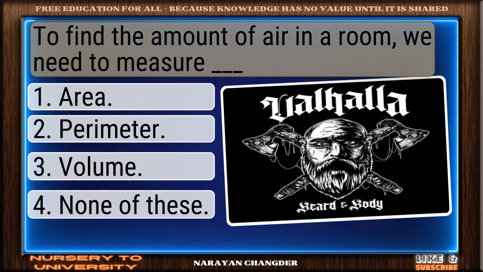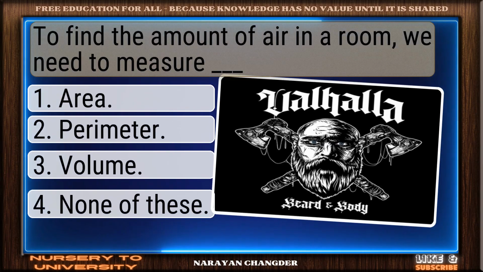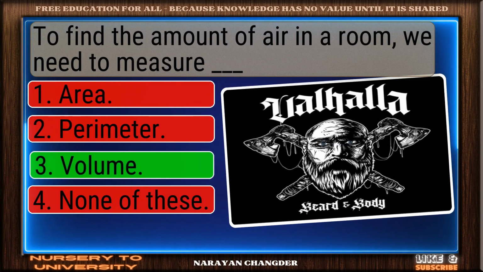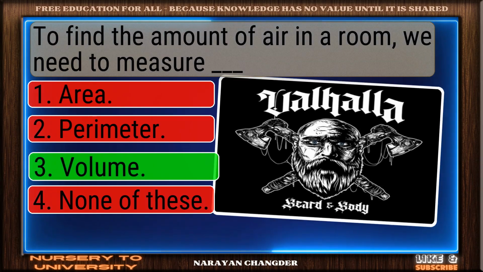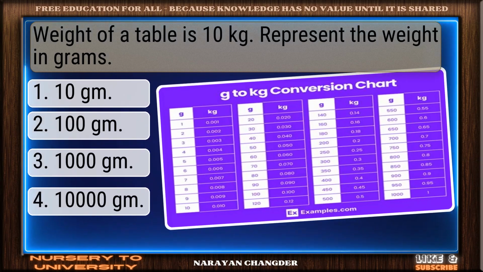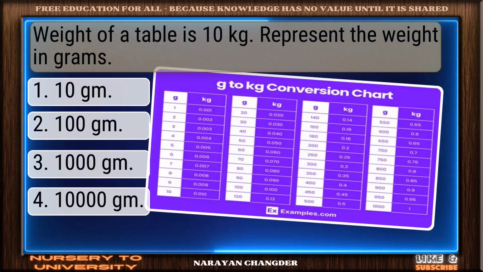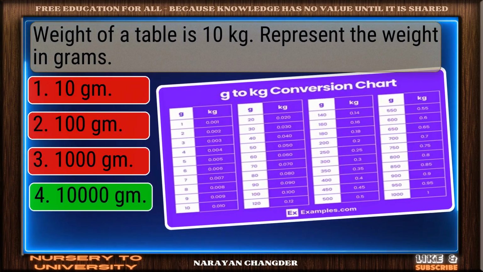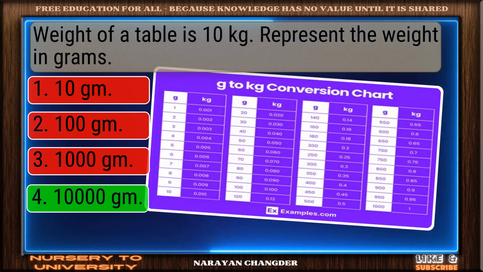To find the amount of air in a room, we need to measure dash. Smart move. Volume is an accurate answer. Weight of a table is 1 kg. Represent the weight in grams. Right again. 1000 gm is a valid answer.